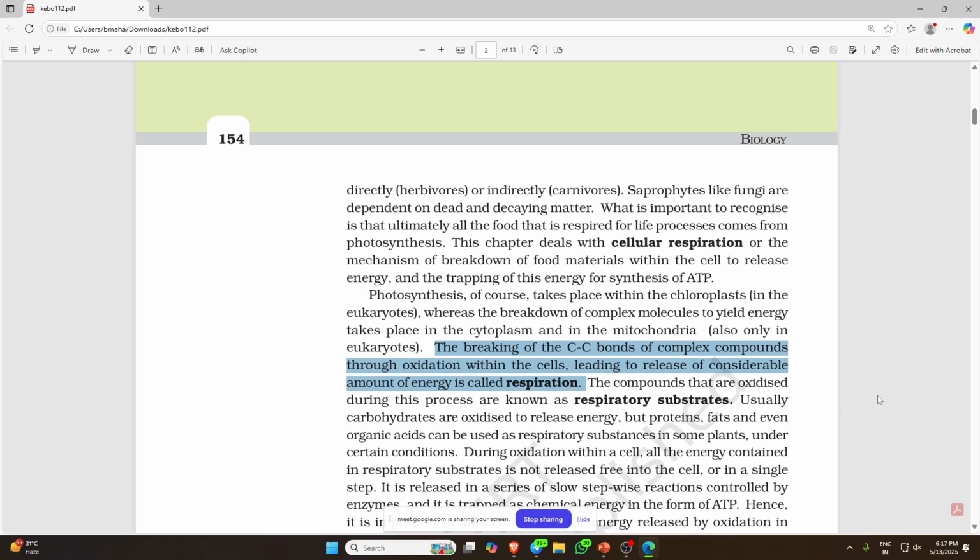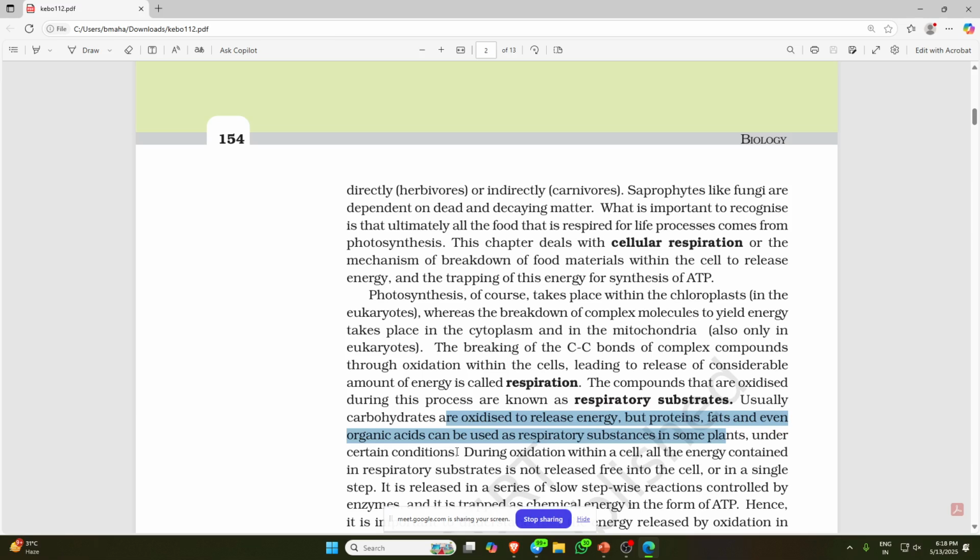The compounds that are oxidized during this process are known as respiratory substrates. Usually carbohydrates are oxidized to release energy, but sometimes proteins, fat, or even organic acids can be used as respiratory substrates in some plants under certain conditions.